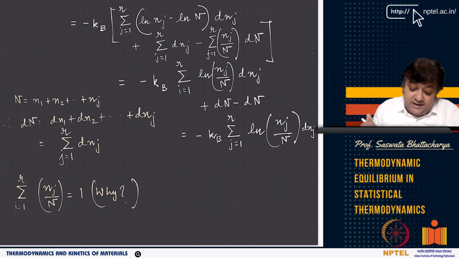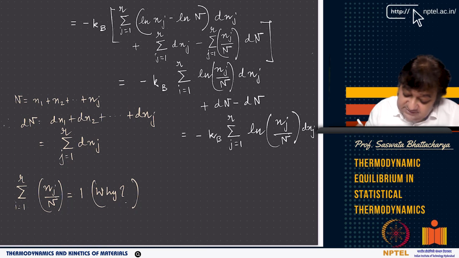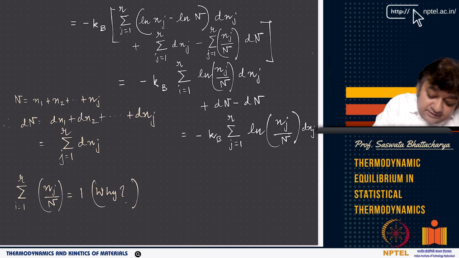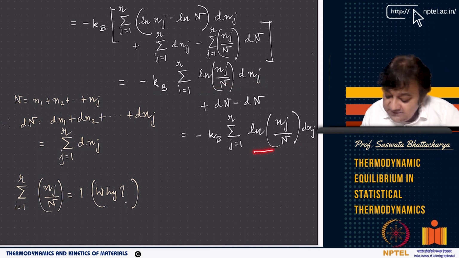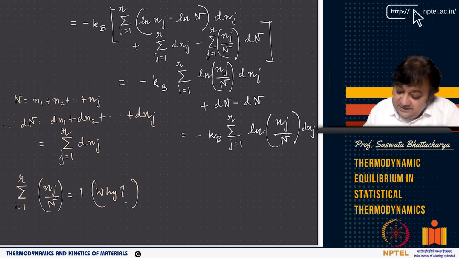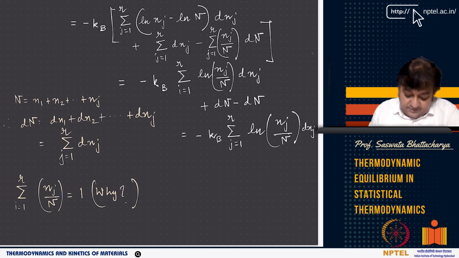Now if I write that, then you can further simplify it, and you will finally see that dn minus dn goes off, and you have only ln nj by n dnj. So you will have ln nj by n, which is nothing but ln xj dnj, or minus kB ln nj by n dnj is what you will get.